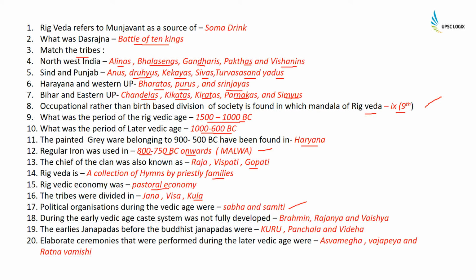During the early Vedic age, the caste system was not fully developed. There were only three castes, Brahmin, Rajanya and Vaishya. The earliest Janapadas before the Buddhist Janapadas were Kuru, Panchala and Videha. Elaborate ceremonies performed during the later Vedic age were Ashwamedha, Vajapeya and Ratnahavimshi.